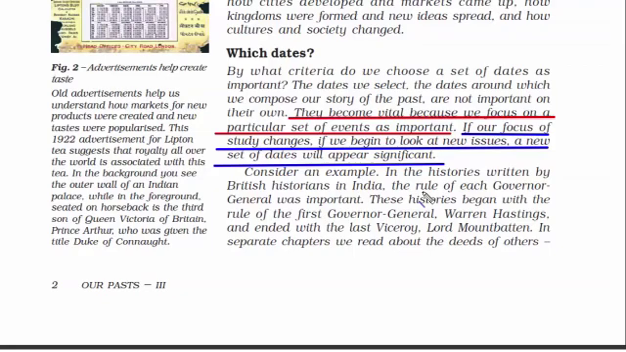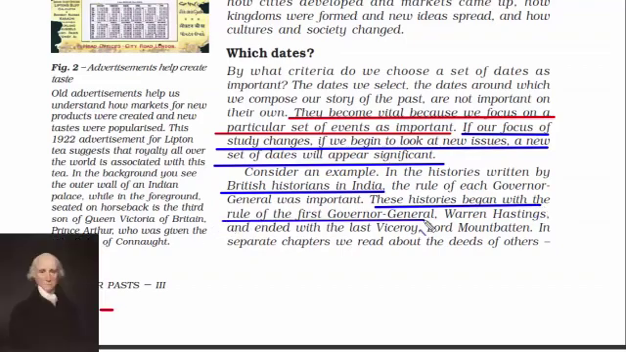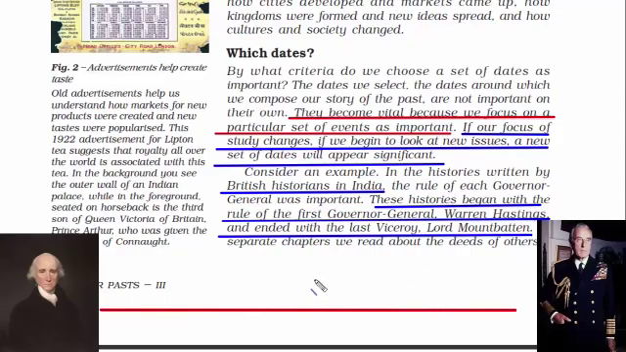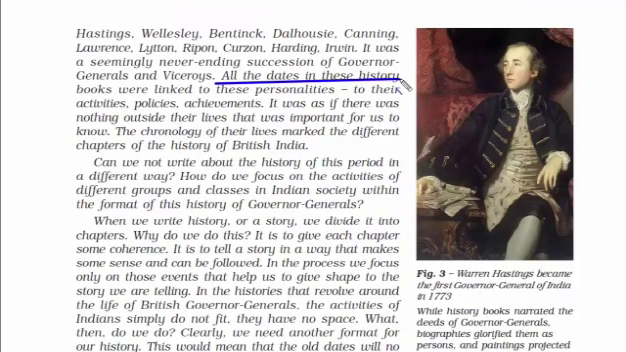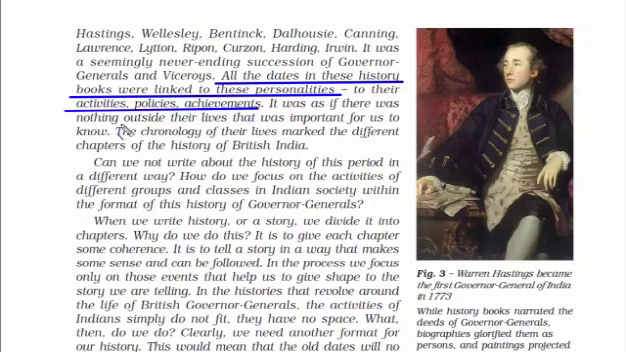Now we have a very good example here. Most histories in India were written by British historians because they were the rulers and they were highly educated. These historians began their writings with the rule of the first Governor General, Warren Hastings, and ended with the last Viceroy, Lord Mountbatten. Most of the content was associated with these personalities who were Governor Generals, and it used to be all about their activities, policies, achievements, etc. It was as if there was nothing else important apart from these personalities. And I think this is not a correct way of drafting history.